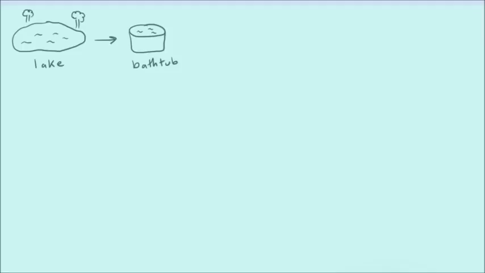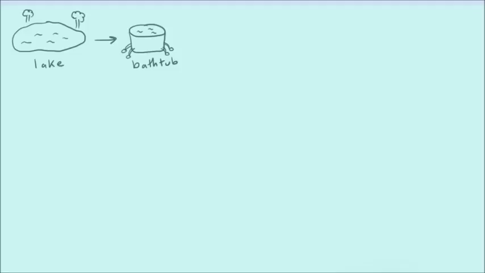Okay, so let's picture a lake. Give it some trees so we can tell how big it is. We all know the general properties that lakes have, big bodies of water, right? And now let's think about a bathtub. Another container of water, and this one's a lot smaller, right?